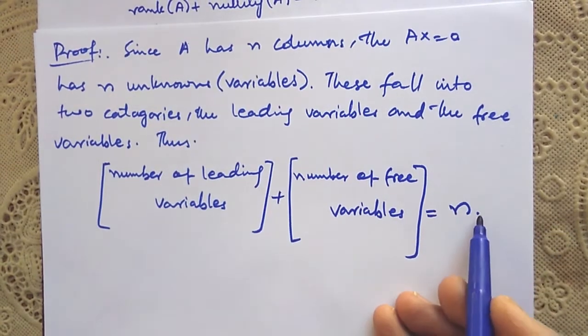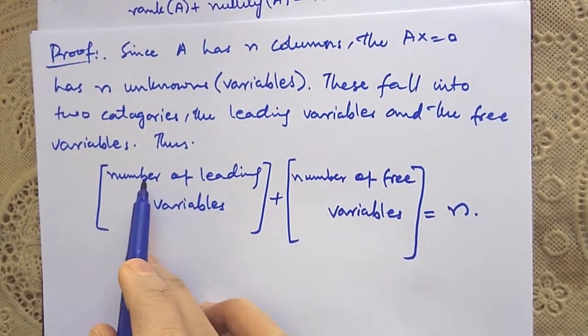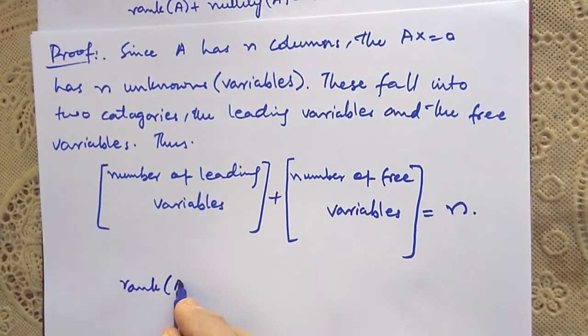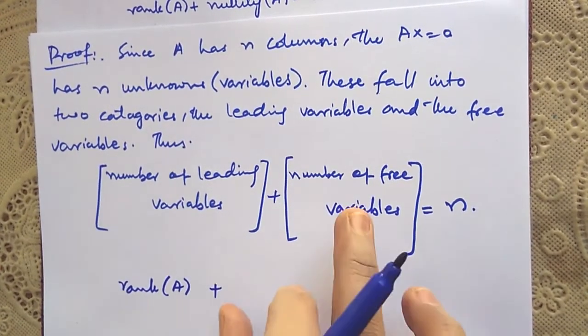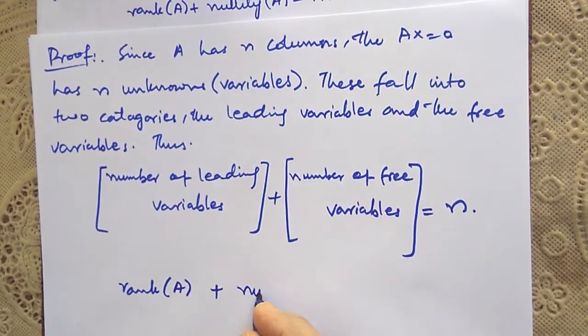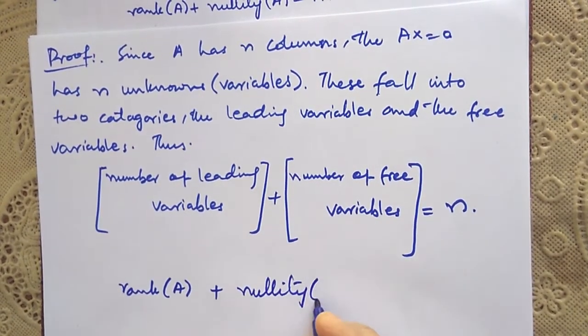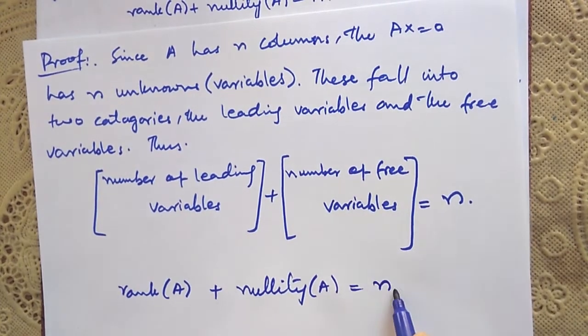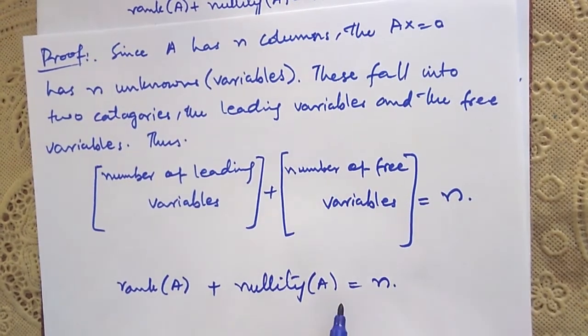So you can write rank of A instead of number of leading variables, plus nullity of A instead of number of free variables, and it is equal to n, and the theorem has been proved.